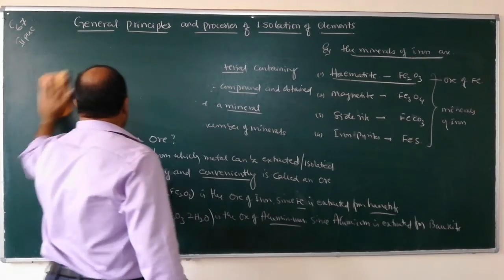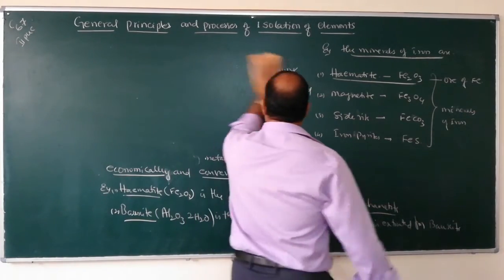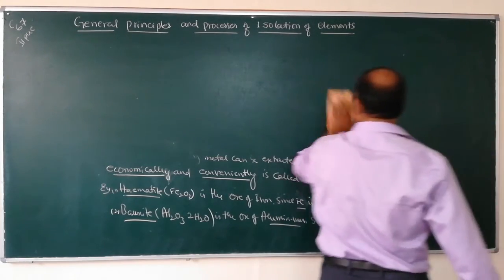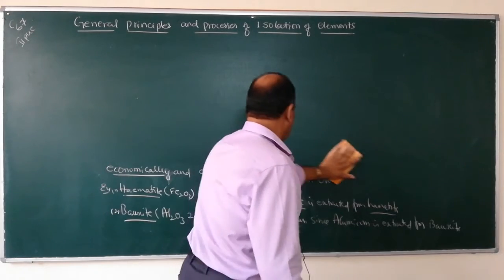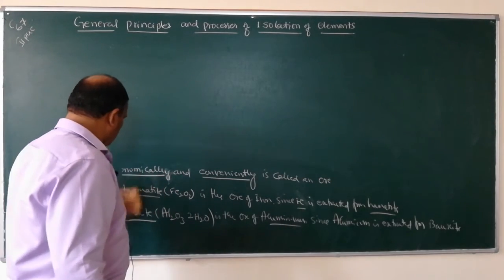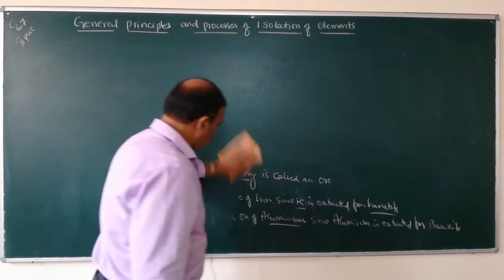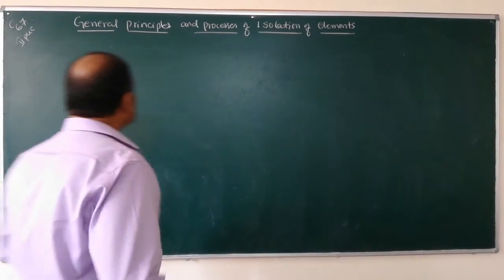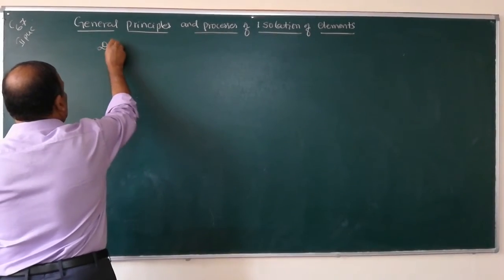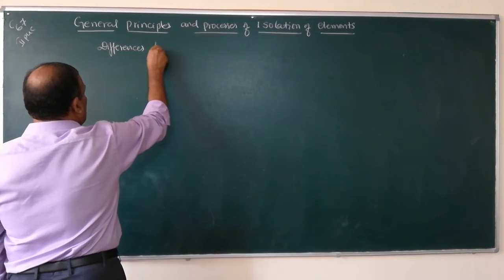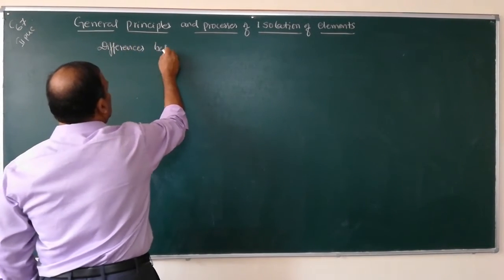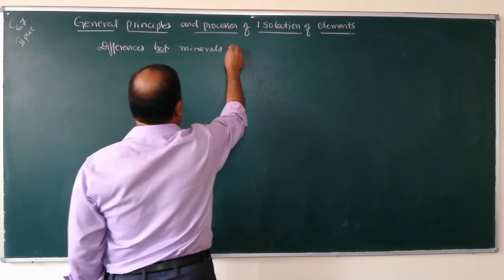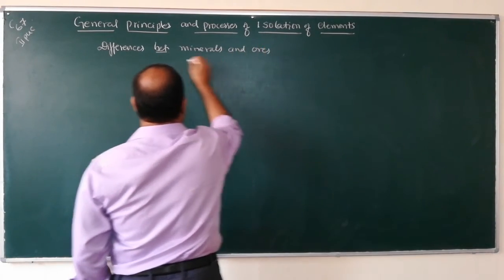So now we will study the differences between minerals and ores. Write down differences between minerals and ores.